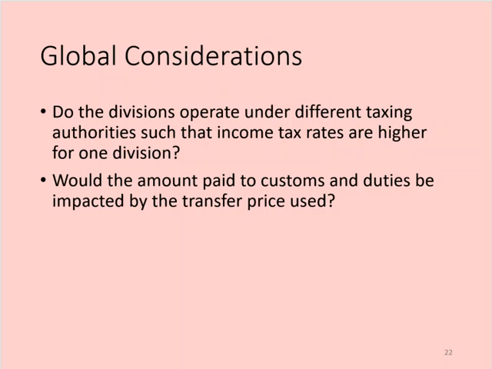In addition to the strategies on the previous slide, management should consider the following factors if the divisions operate in different areas of the globe. Do the divisions operate under different taxing authorities, such that income tax rates are higher for one division than the other? Would the amount of customs and duties be impacted by the transfer price used? If either of these situations exist, then management will want to carefully craft the transfer price to avoid as much income tax, customs, and duties as legally possible.